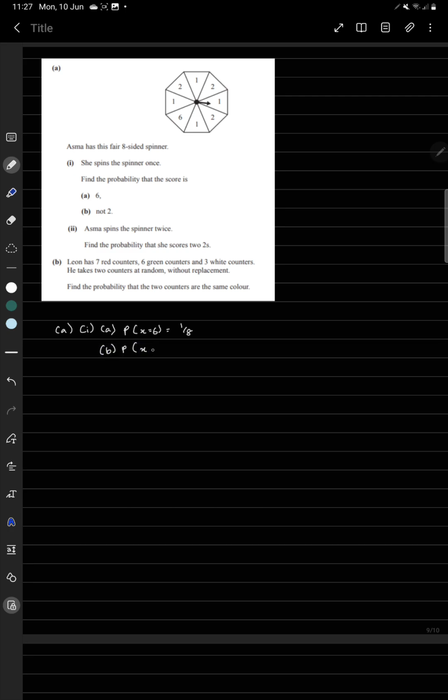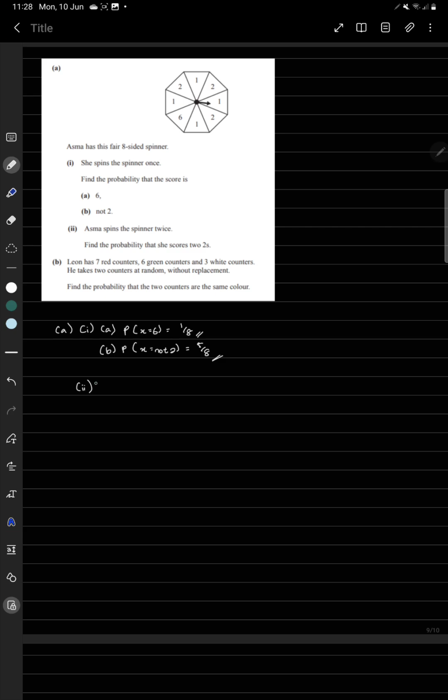Part B, you want to find the probability where it is not going to be 2. So let's find 2 first. 2 is 1, 2, 3, right? So there's 8. We're not supposed to find 2. So instead of using 3, that's going to be 8 minus 3, which is 5. So therefore, we'll get 5 over 8 as our probability. Okay? Now, moving on to the next part, part 2.